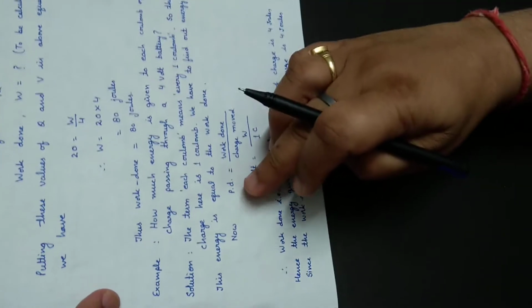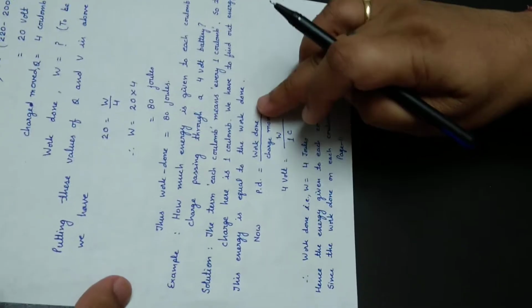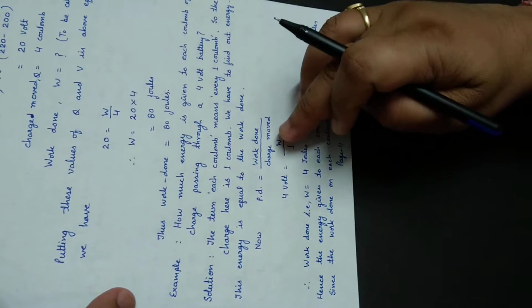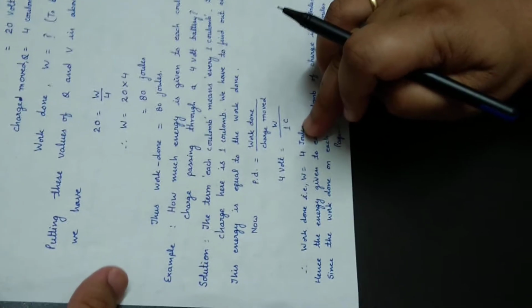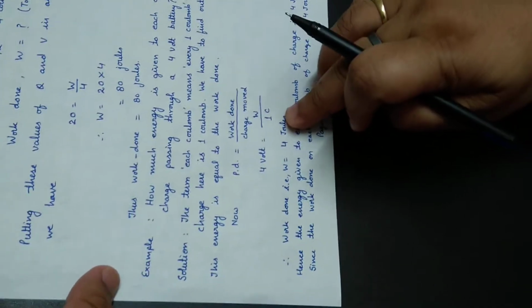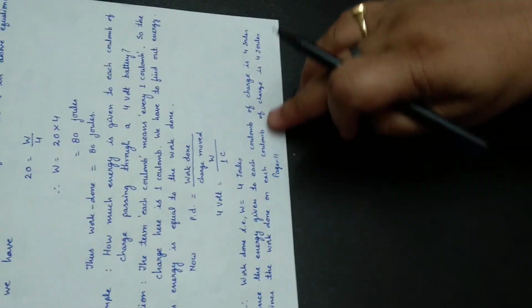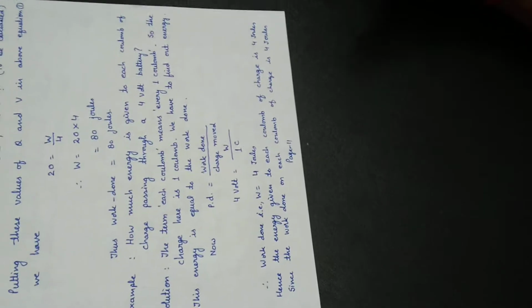Again, from the formula, potential difference is equal to work done upon charge moved. Here the given potential difference is 4 volt and the charge is 1 coulomb. So W is equal to 4 into 1, that is 4 joules. That is, work done is equal to 4 joules. Hence the energy given to each coulomb of charge is 4 joule. Since work done on each coulomb of charge is 4 joule, the amount of work done on each coulomb of charge passing through a 4 volt battery is found to be 4 joule, and that is equivalent to the energy.